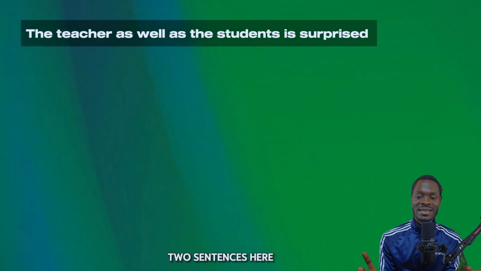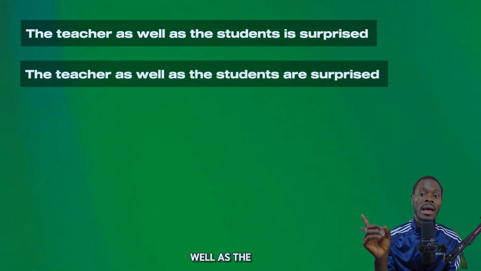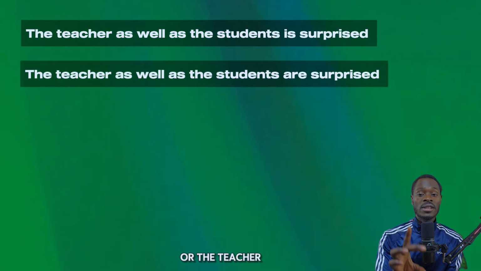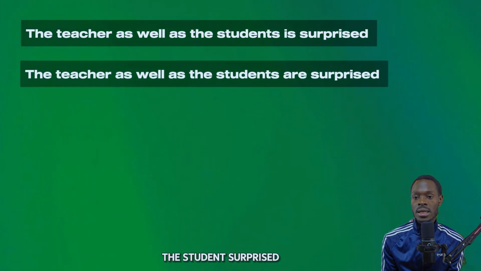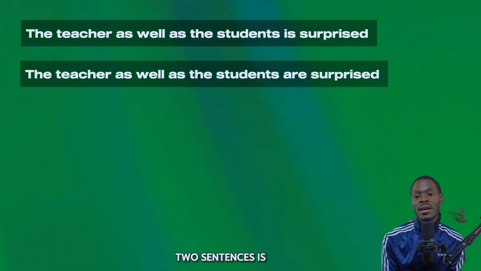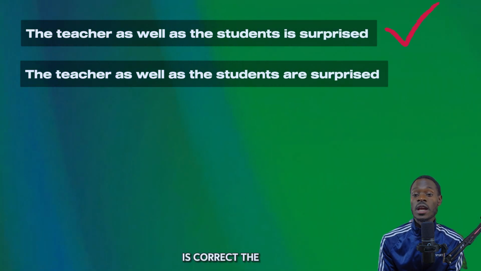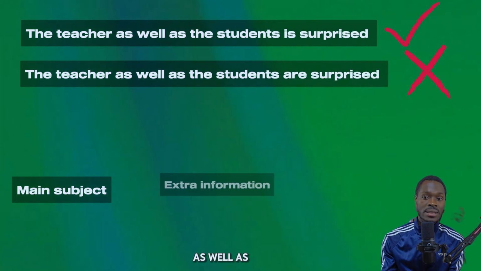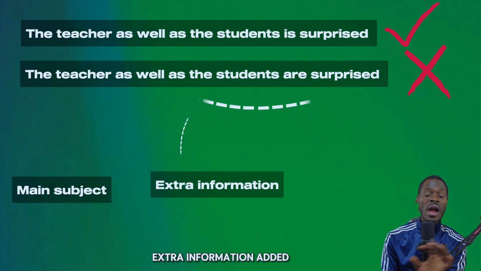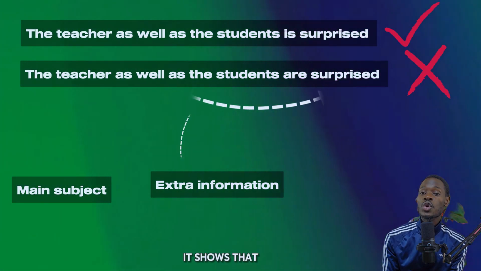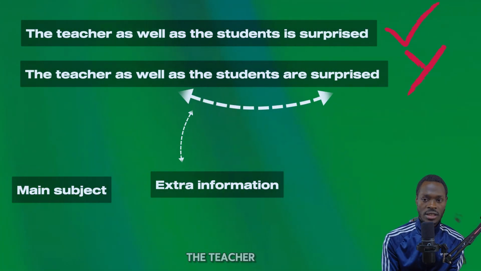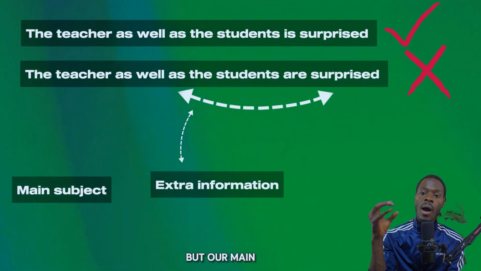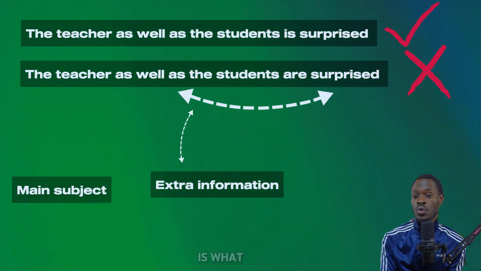Look at these two sentences here also. The teacher as well as the student is surprised, or the teacher as well as the student are surprised. Which of these two sentences is correct here? The first one is correct. The second one is incorrect because our subject is what? The teacher. As well as the student is extra information added to the teacher. It shows that it's not only the teacher who is surprised about the issue, but our main subject. Our subject is the teacher.